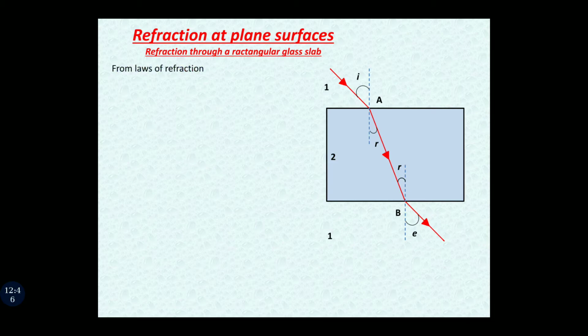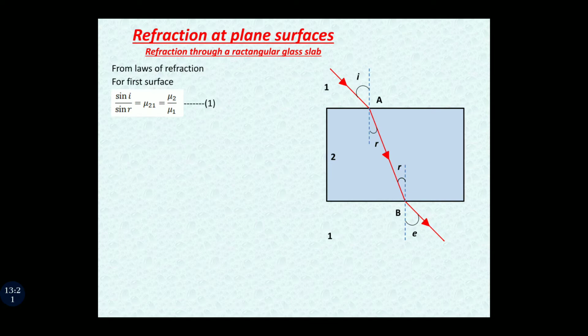From laws of refraction, for the first surface we are going to apply first. So for the first surface, what is Snell's law? Snell's law is sin I by sin R is equal to constant, and that constant is the refractive index of the second medium with respect to the first medium. So here it is going to be sin I by sin R is equal to mu 2 1, which is equal to mu 2 upon mu 1, because the first medium is 1 and the second medium is 2. Let us make this equation number 1.